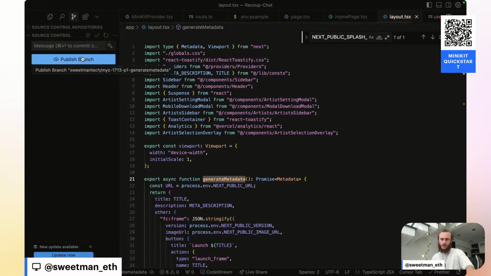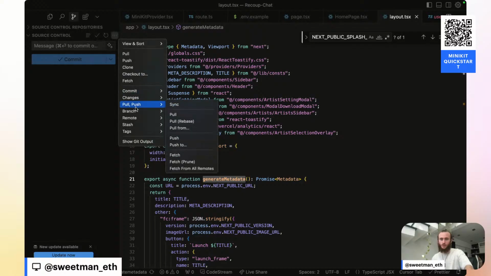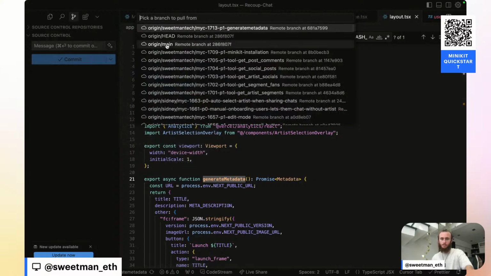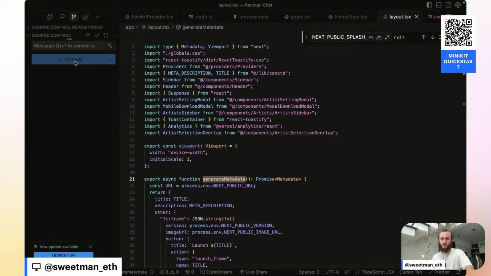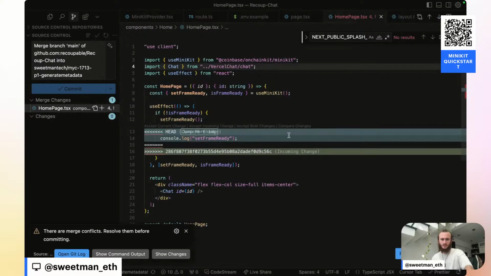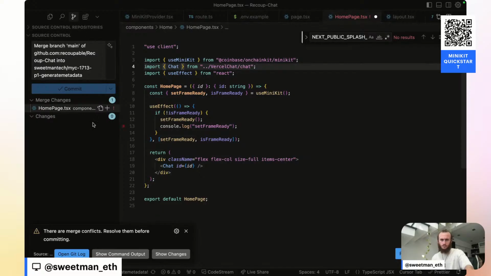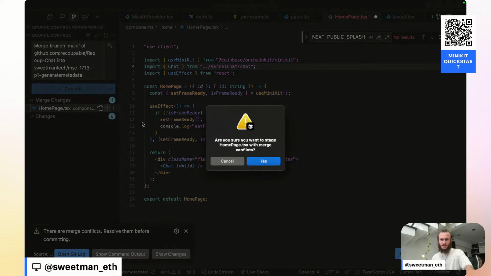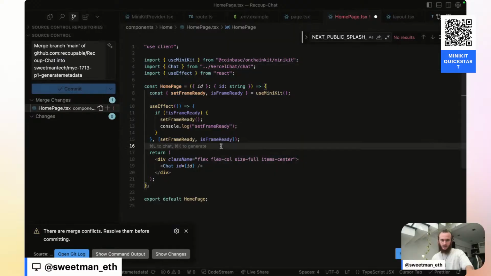Make sure I'm on my branch. Generate metadata. We'll publish the branch. And let's also pull our latest changes from main to make sure this branch is up to date. Looks like I've got a couple of merge conflicts. Let's accept both. And now add this in. Let's save it and then add it in.